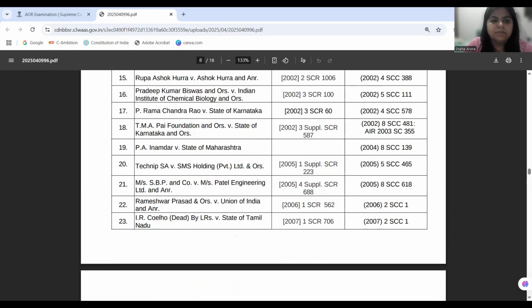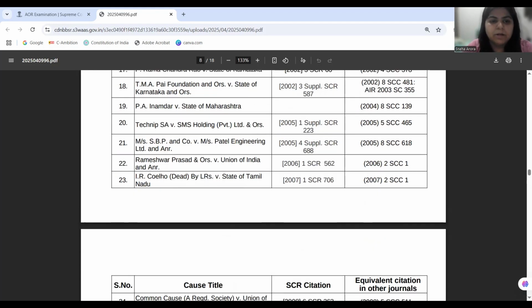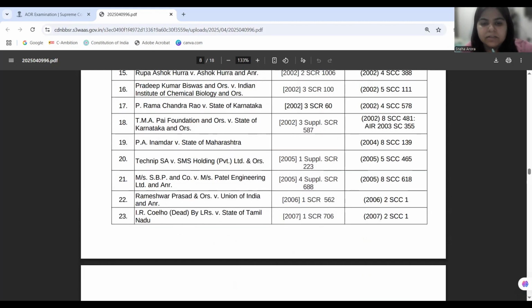Okay, so with arbitration, we start with number 21, SBP versus Patel Engineering Limited. In this case, the court held that the exercise of Section 11, Clause 6 by the Chief Justice of the High Court or judges subordinate or judges nominated by him, that is a judicial exercise and not an administrative one.